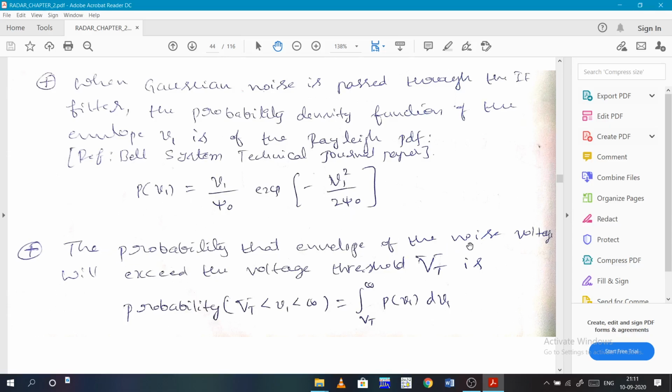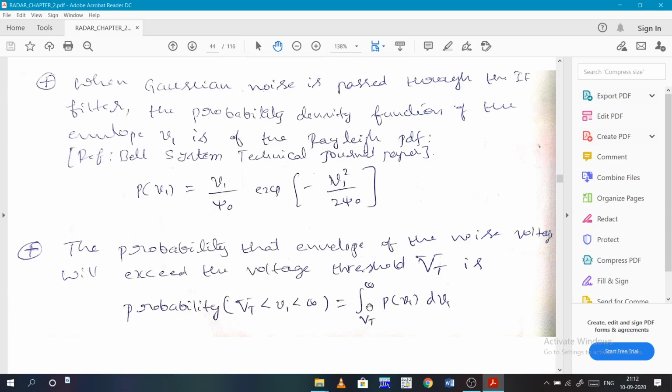The probability that the envelope of the noise voltage will exceed the voltage threshold VT. This is a probability density function, but we need a probability, so we integrate it.